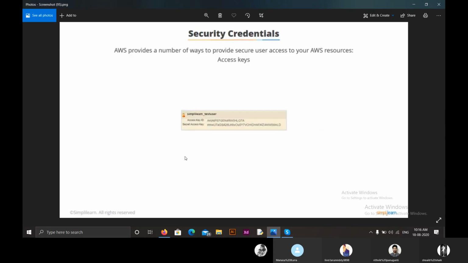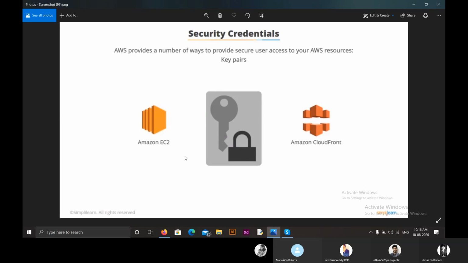The fourth one is access key, where they have an access key ID and secret access key, and it is provided whenever we set a new user, and we use this to sign programmatic things. The fifth and last security credential is the key pair, which we use when we are using CloudFront to track what users are using from our data. This key pair can be linked with Amazon EC2 or Amazon CloudFront. So this was all about IAM users. Moving on to the second topic of today, that is IAM groups.